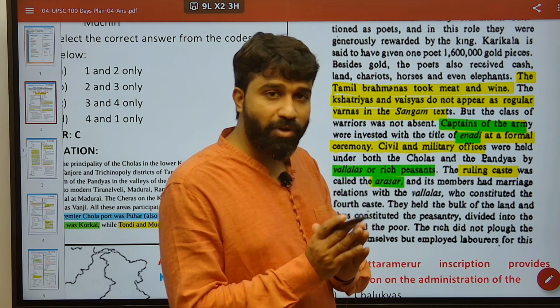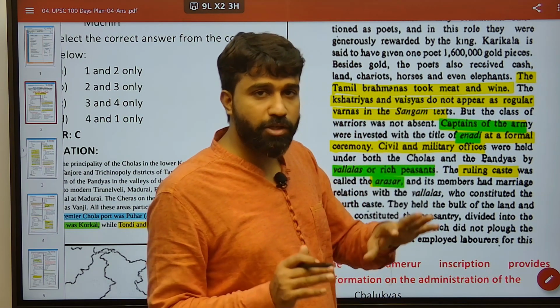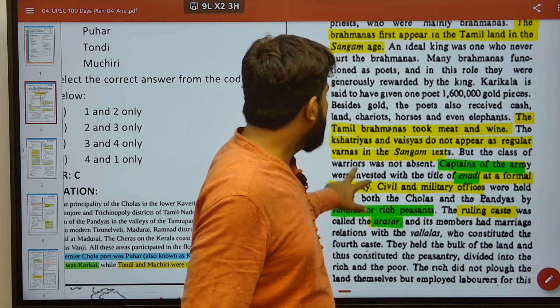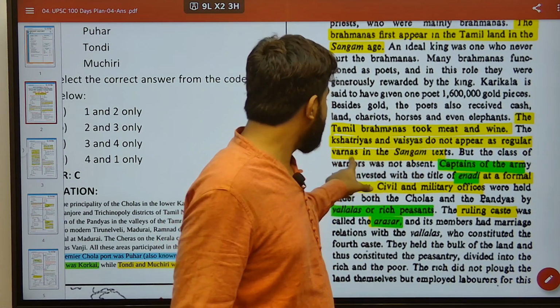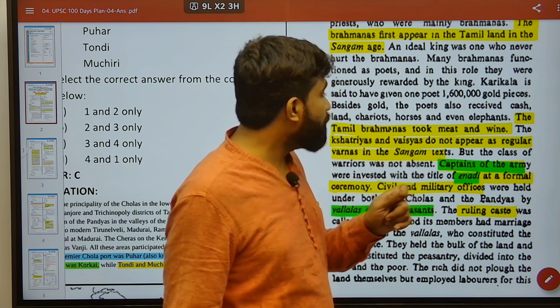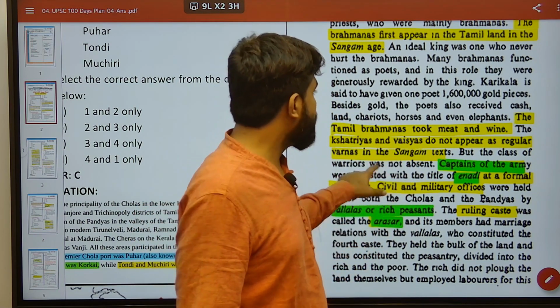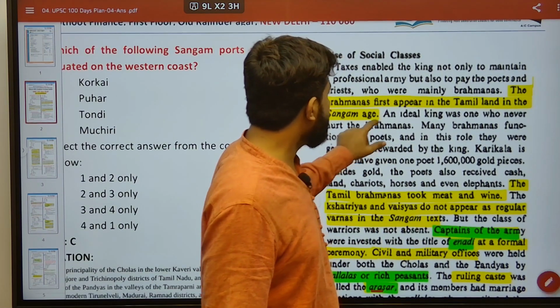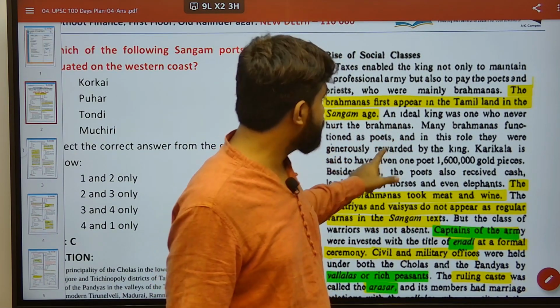So that hierarchical social structure existed during Sangam times as well. One more thing, Kshatriyas and Vaishyas do not appear as regular Varnas in the Sangam text. Tamil Brahmins took meat and wine during that time, as mentioned in Sangam literature, and Brahmanas first appear in Tamil land in the Sangam age as well.